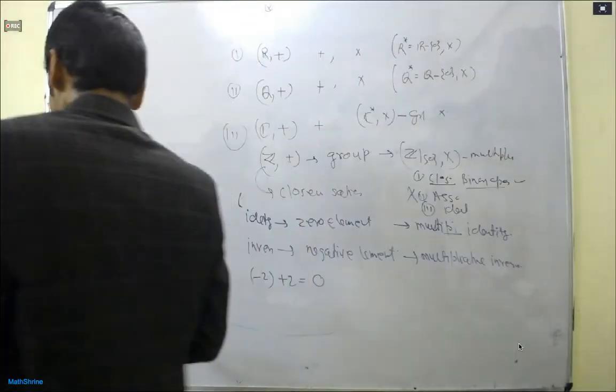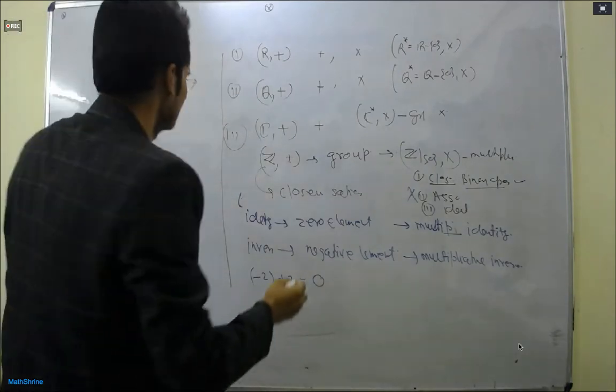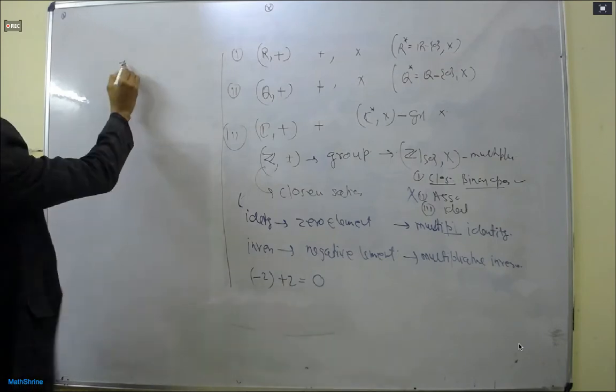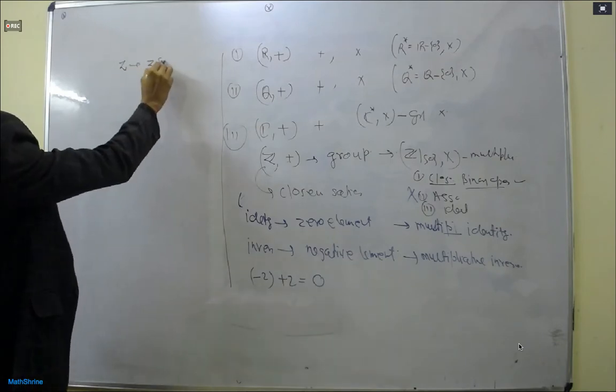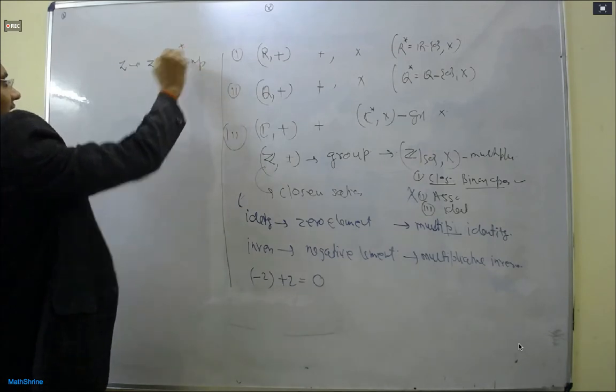So the question is, we have also seen that if Z is a group, then Z of x also will be a group with respect to addition.